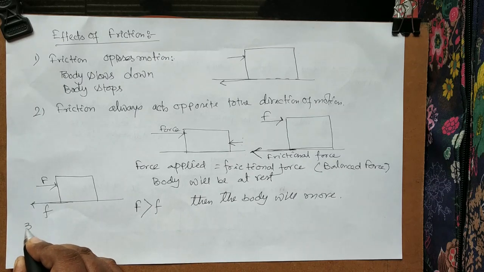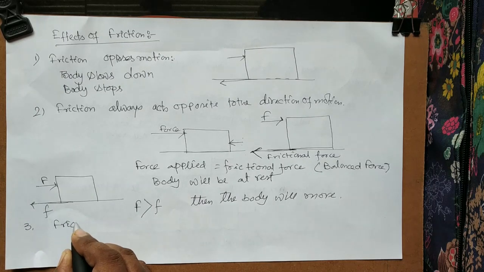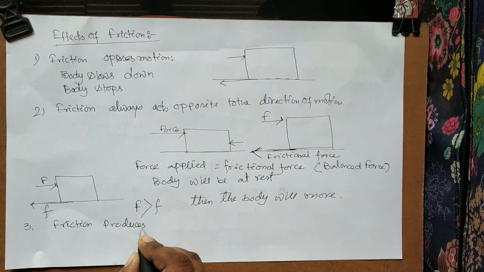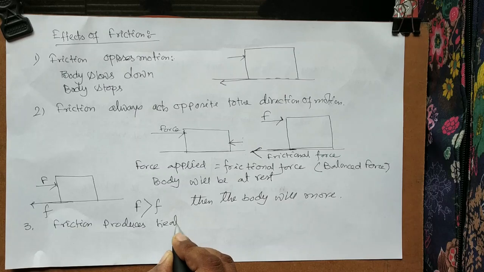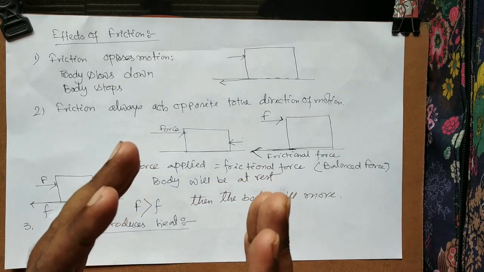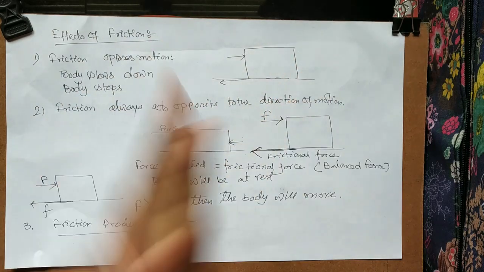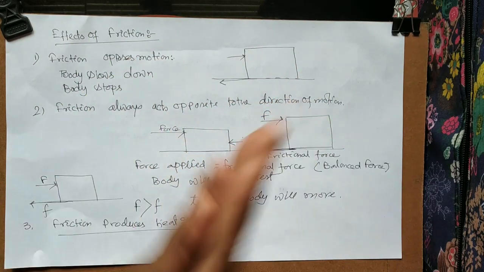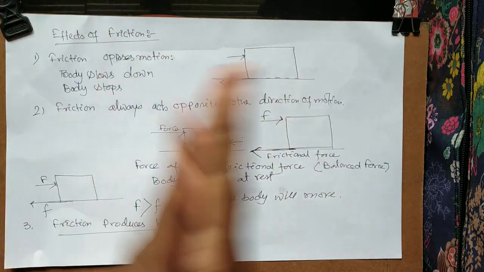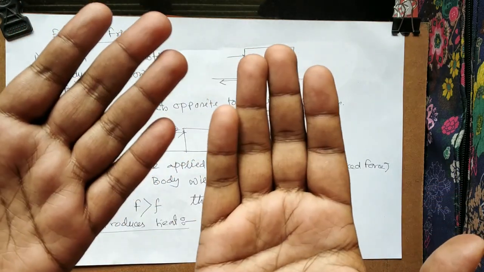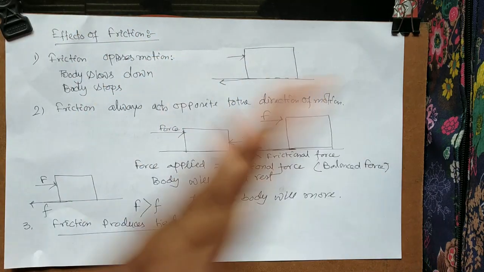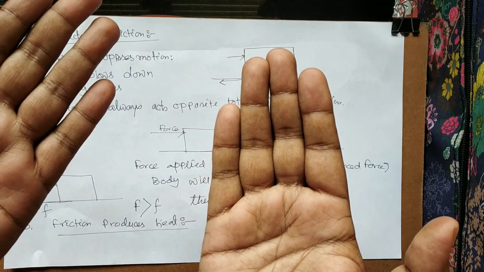So those are things we have to remember. Number 3, it's a very common thing: friction produces heat. Example, in the winter season we have done this thing. Ooh, it's too cold. Whenever we rub our hands like that, we feel that the palm of our hand is hot. Rub it and you feel it, it's hot.